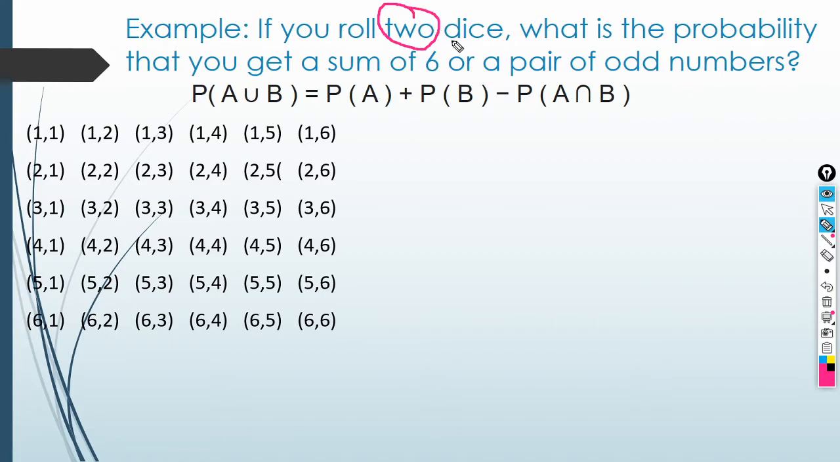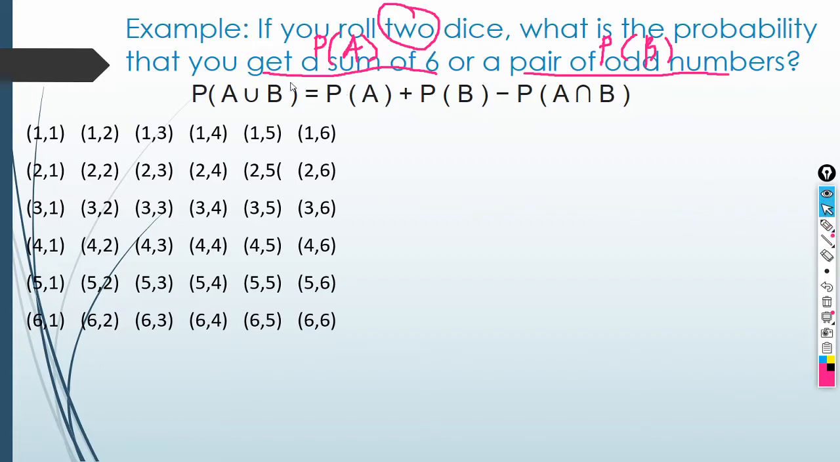Okay, so you roll two dice. So naturally, you will get two outcomes. And those two outcomes, the first one is you get a sum of 6, and the other one is a pair of odd numbers. So our P of A will be getting a sum of 6, and then our P of B is getting a pair of odd numbers.